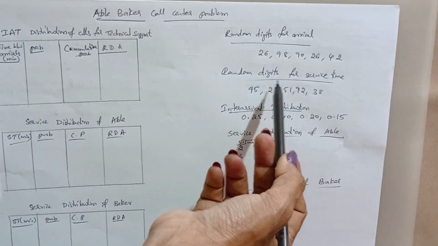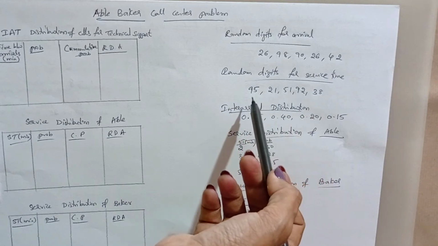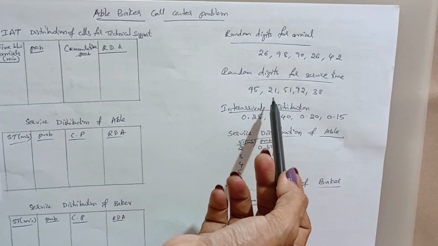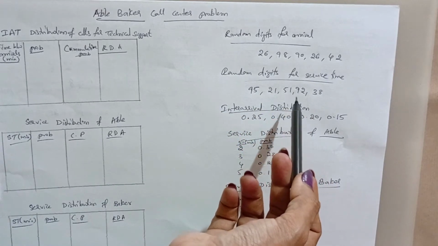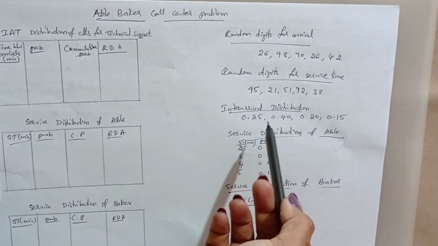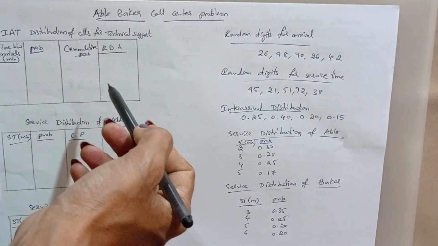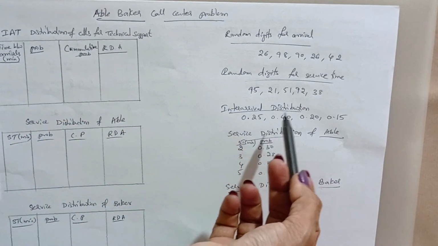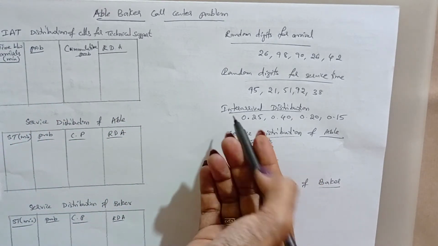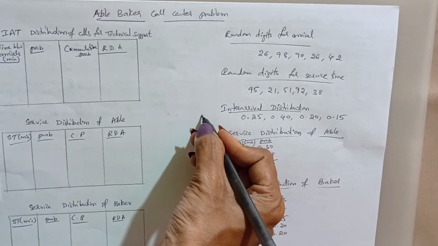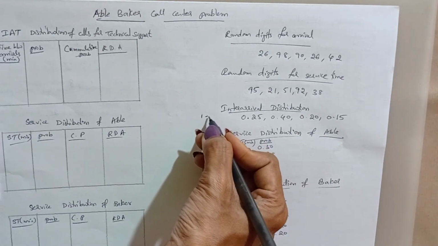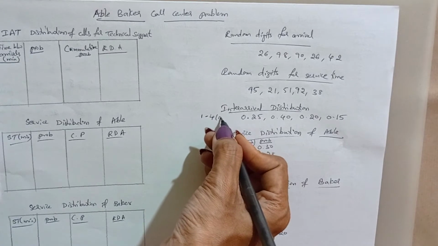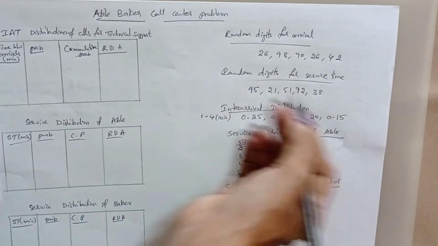Same for the random digits for service times, given as 95, 21, 51, 92, 38. Now we'll fill in the probability tables, starting with the inter arrival distribution, 1 to 4 minutes, with the probabilities given.